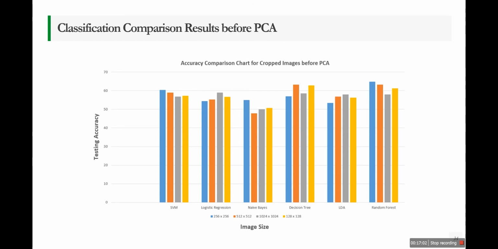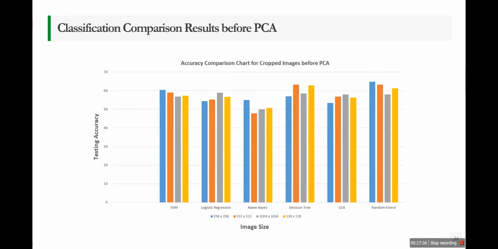Whatever accuracies we have got from the different classifiers, like you can see in the SVM classifier and the logistic classifier, we have performed these classifier techniques for different sizes of the image. Firstly on the 128 size of image, then 256 by 256, then 512 by 512, and then 1024 by 1024. So this is the comparison plot for the accuracies before PCA. Now why before PCA? I will discuss it later on.